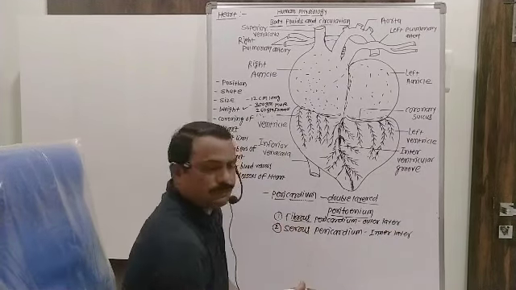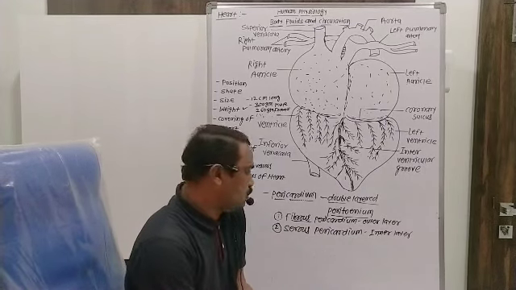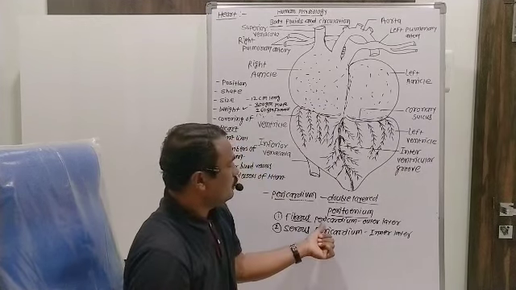Fibrous pericardium is made up of fibrous connective tissue, means non-elastic fibrous tissues, that is the protective covering present around the heart.